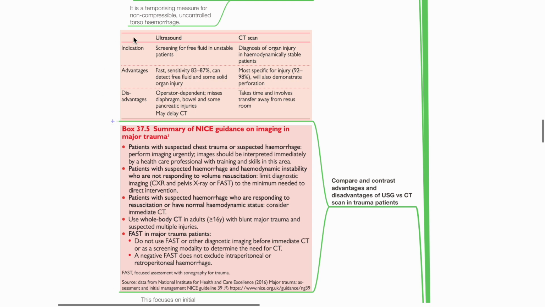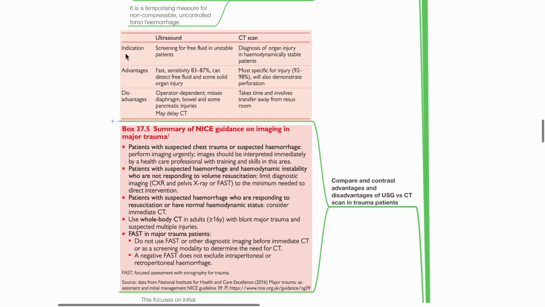Ultrasound is indicated for screening free fluid in unstable patients. Advantages include: fast, sensitivity of 83 to 87%, can detect free fluid and some solid organ injury. Disadvantages: operator dependent, misses diaphragm, bowel and some pancreatic injuries, and may delay CT scan.